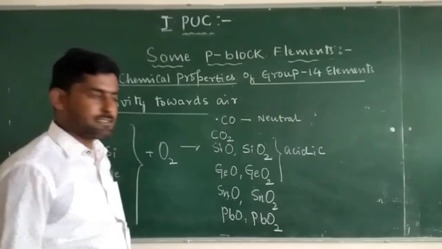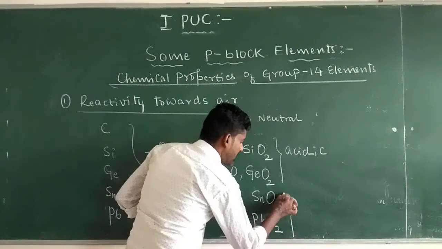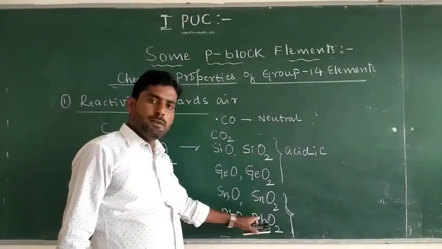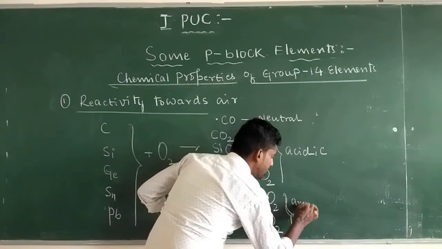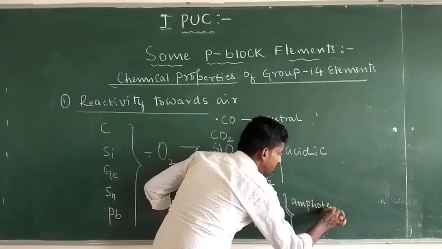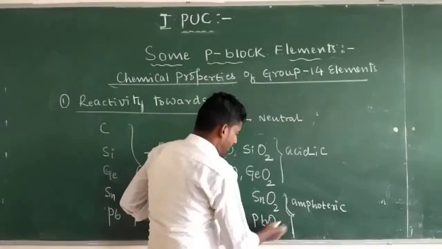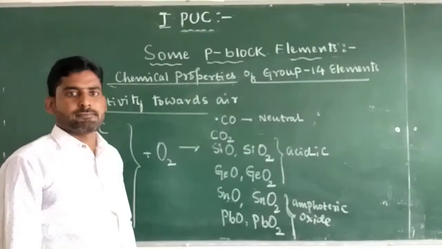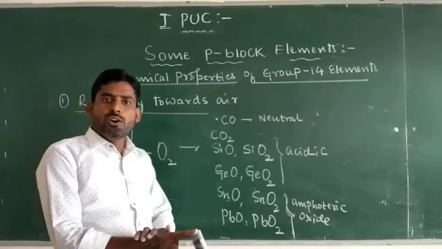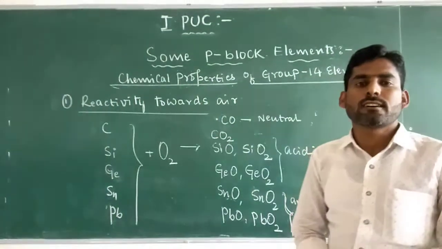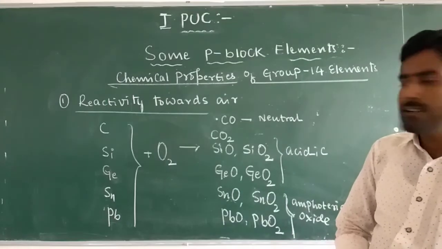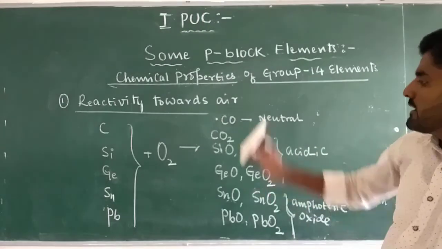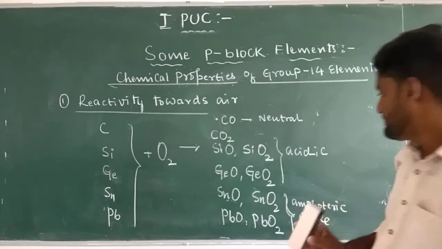And these, tin oxide, tin dioxide, PbO, PbO2 are amphoteric oxides. So both monoxides and dioxides are formed when group 14 elements react with oxygen.